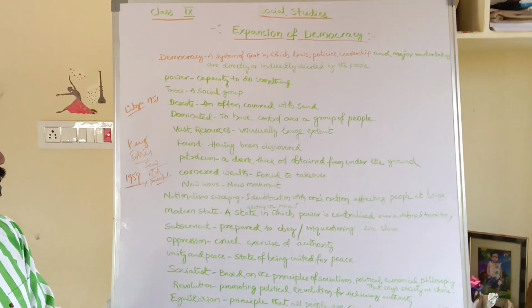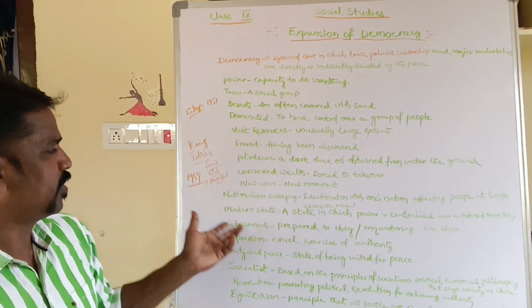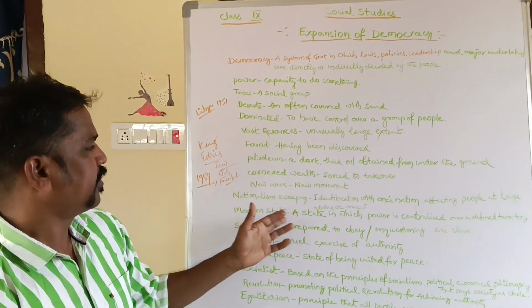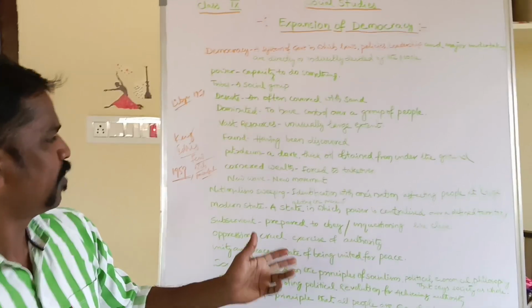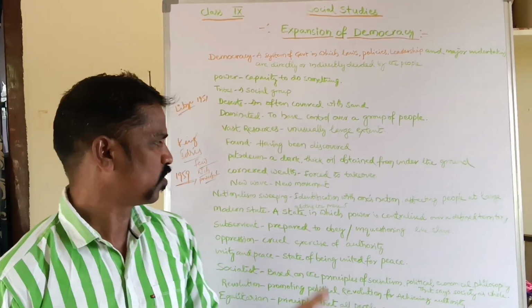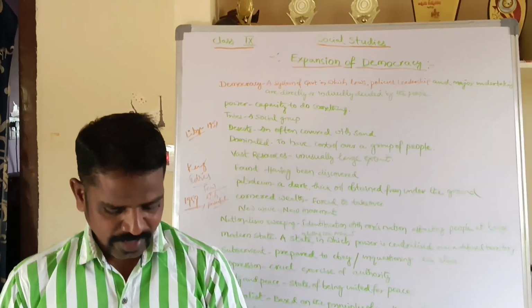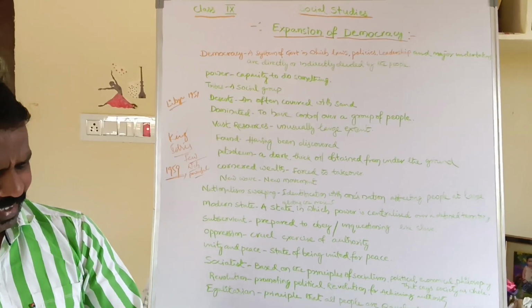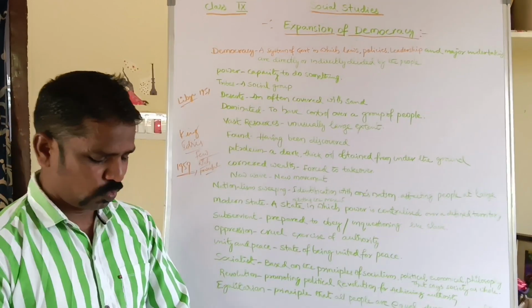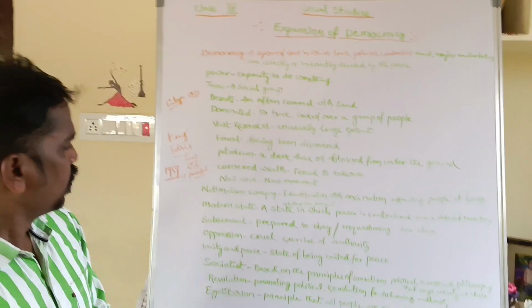They wanted to start a modern state. The young people wanted a modern state, which means a state in which power is centralized. They also wanted to reform their country. Here, a modern state was one that was not subservient to colonial powers.